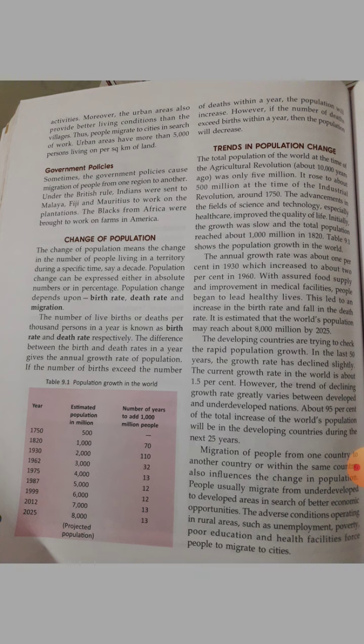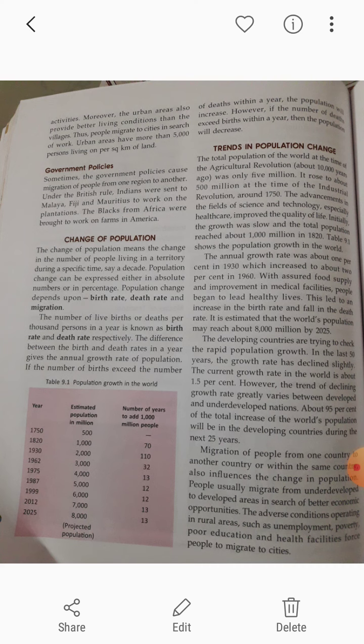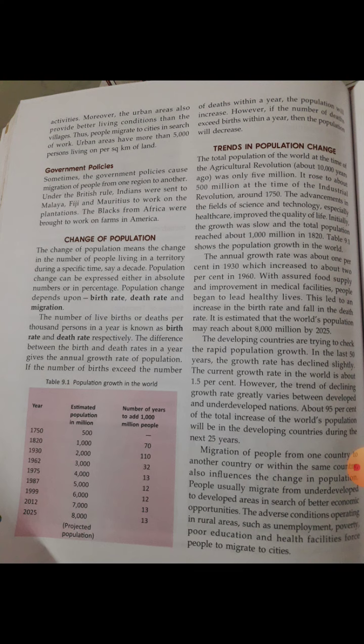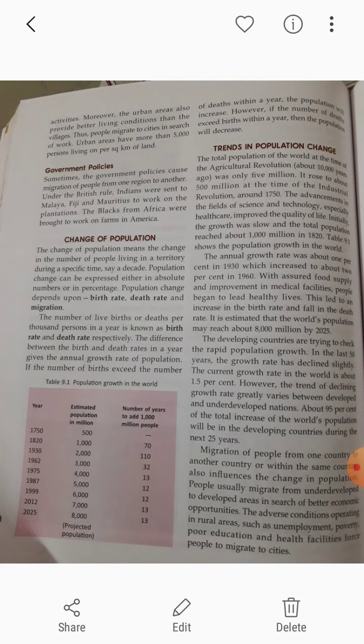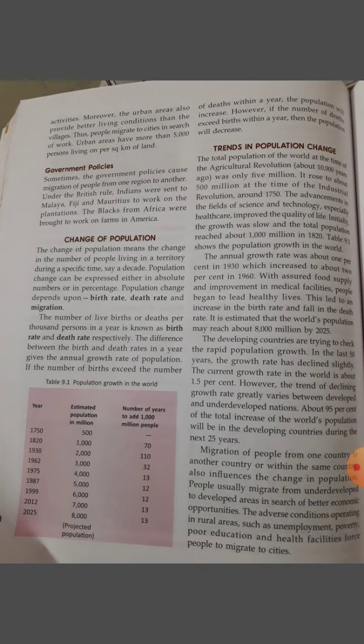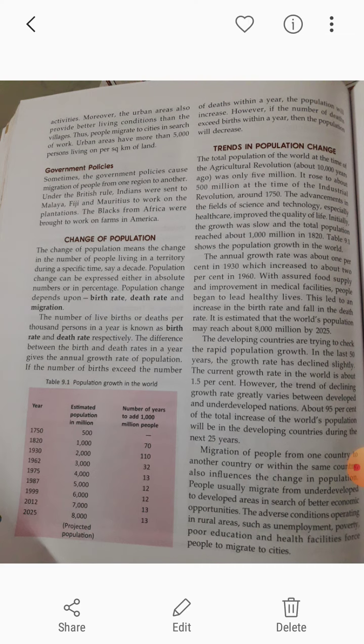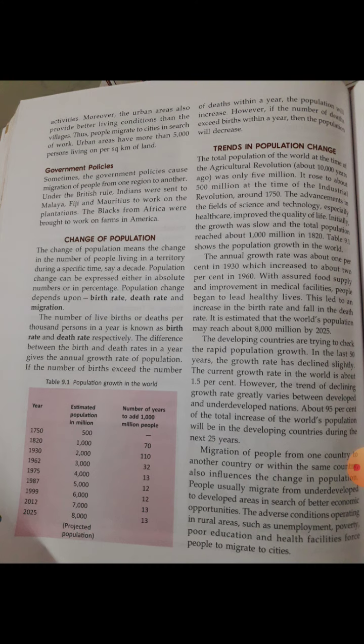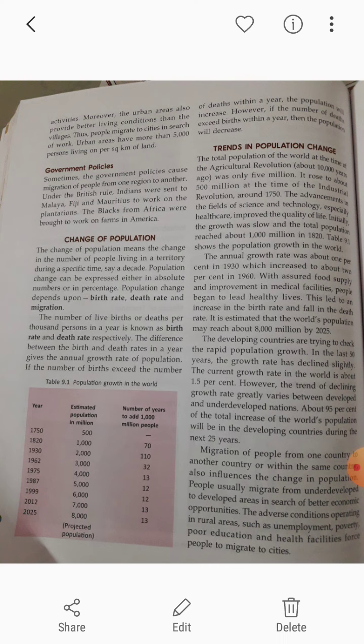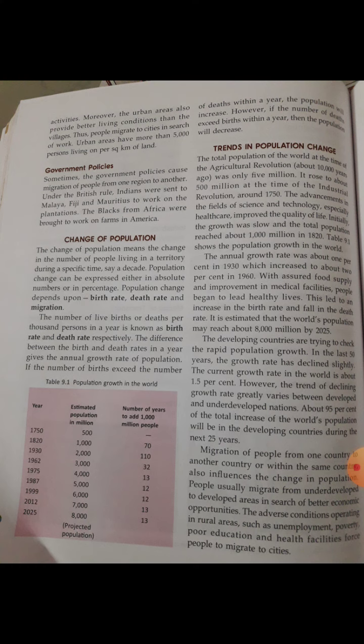Now let us move towards the definitions of birth rate. Birth rate means what? The number of live births per thousand persons in a year is known as the birth rate, as well as the death rate. So the difference between the birth rate and the death rate in a year gives the annual growth rate of the population, clear?